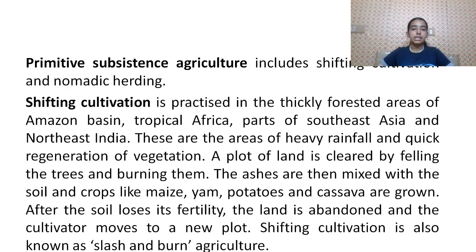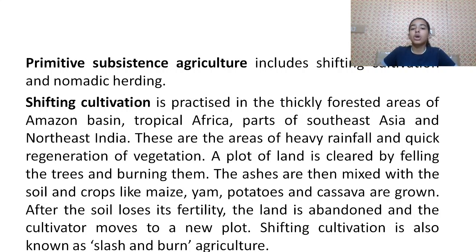Primitive subsistence agriculture includes shifting cultivation and nomadic herding. Shifting cultivation is practiced in the thickly forested areas of Amazon basin, tropical Africa, parts of Southeast Asia and Northeast India. These are the areas of heavy rainfall and quick regeneration of vegetation.